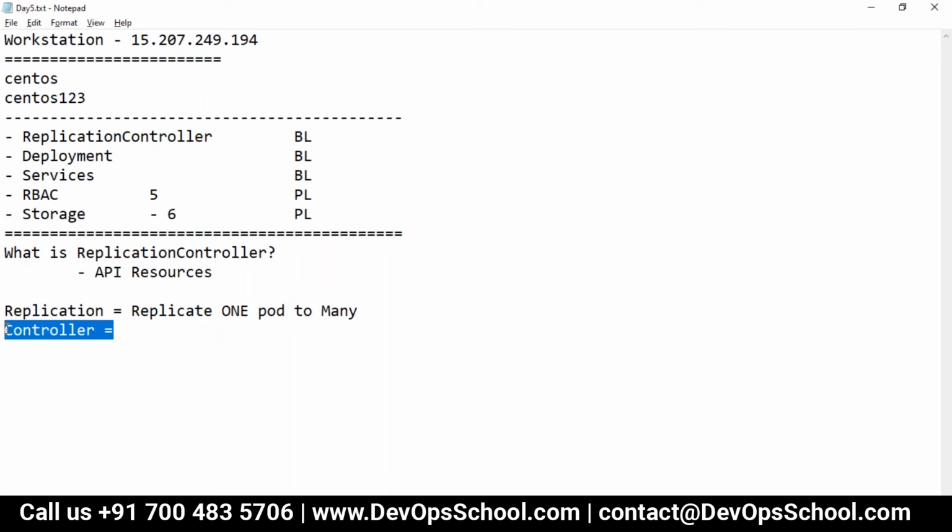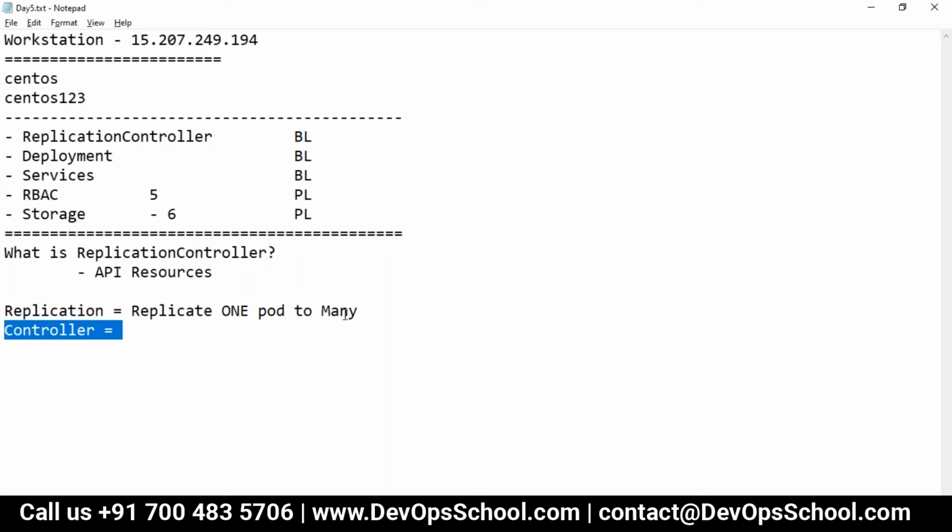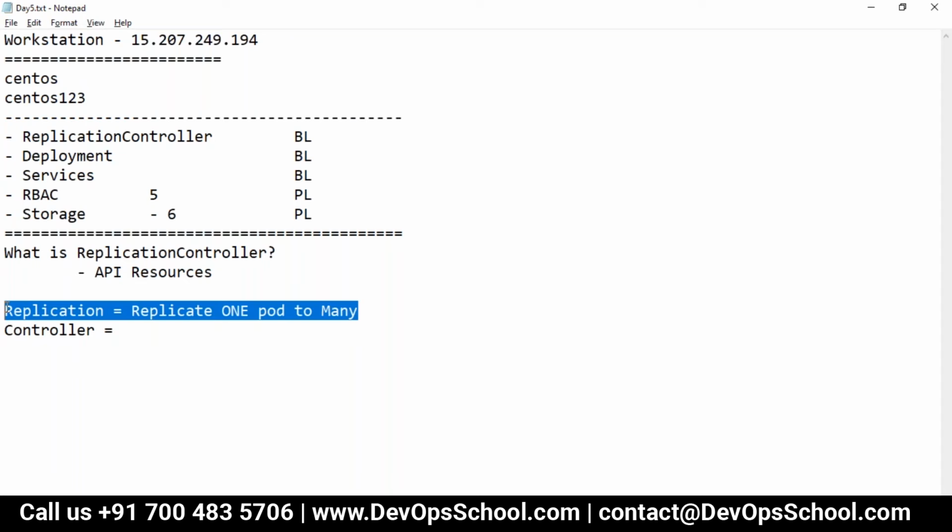This runs in a loop, and the moment the controller finds some mismatch with your desire, where someone has modified the specification of the pod manually, or someone has changed 5 to 4 or 5 to 50,